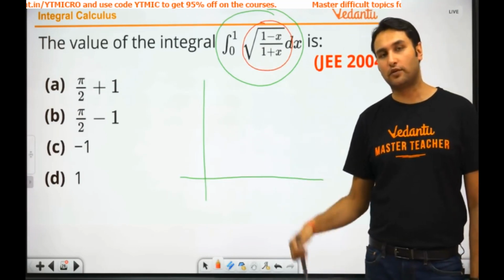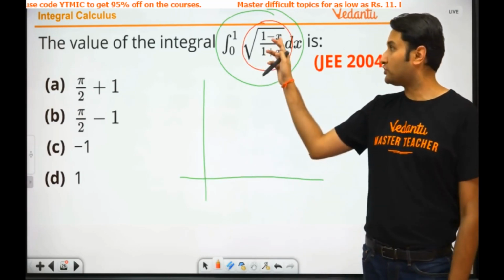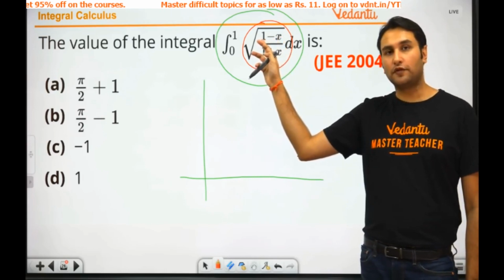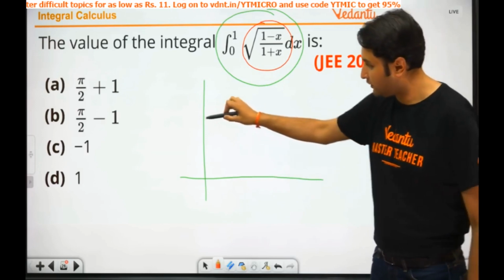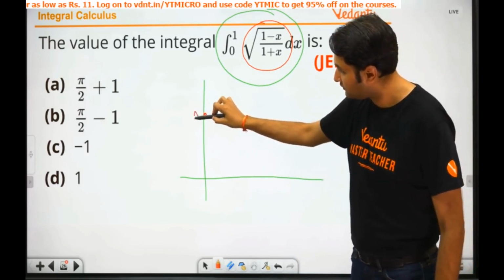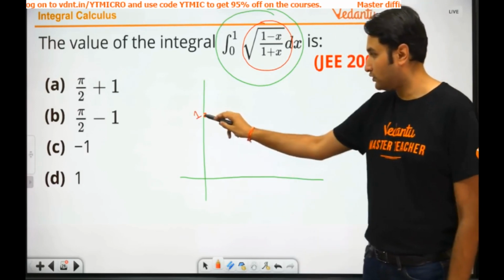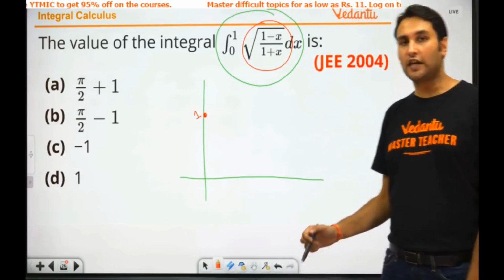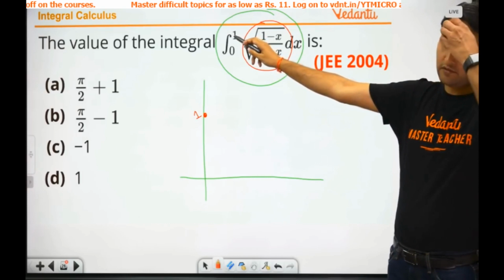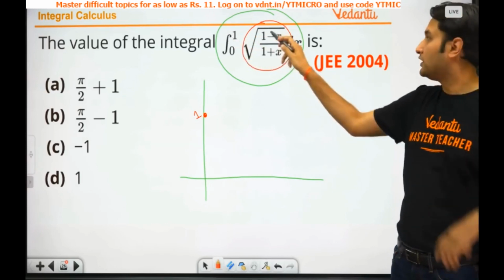What is its value at 0? Put x as 0. Under root of 1 upon 1, that is 1. Okay, so the graph comes from 1. At x equal to 0, the value of the graph is 1. What is the value of the graph at 0? Oh, sorry, at 1. Put 1. The value of x is 1. 1 minus 1, 0.